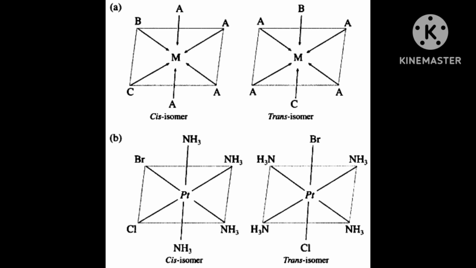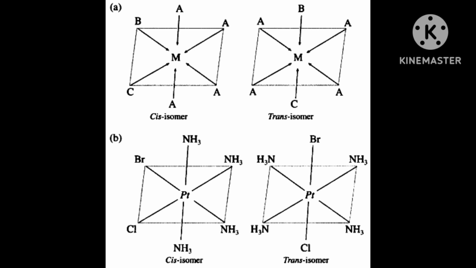In 4, it will show in a square planar complex of formula MX2L2. X and L are unidentate. X may be a halogen, and L may be another ligand, but both X and L are unidentate.